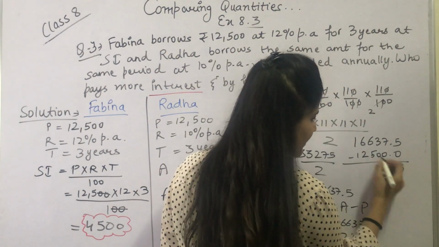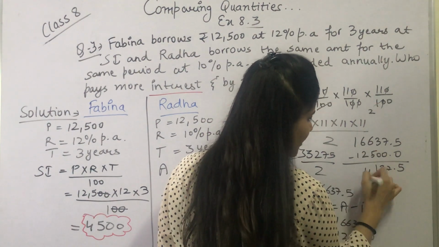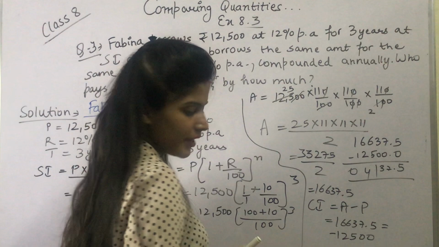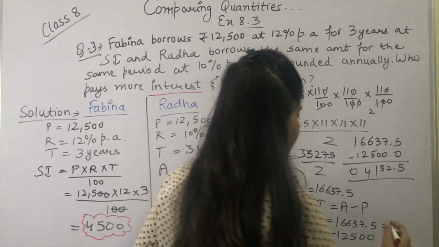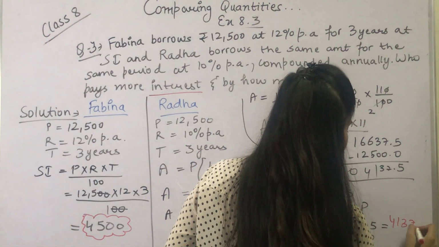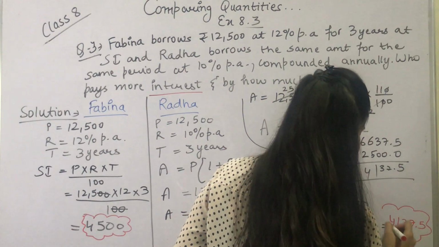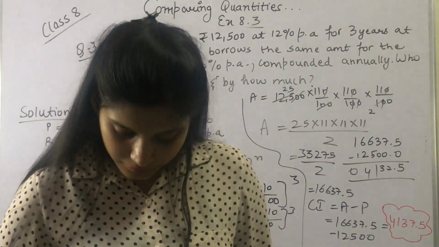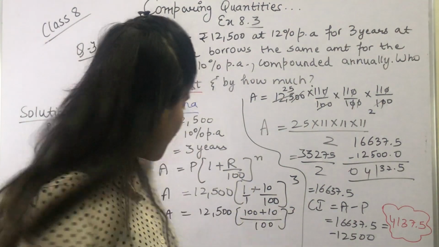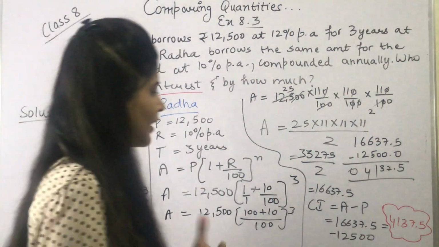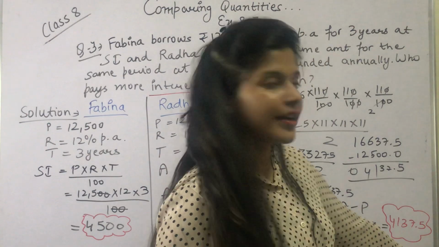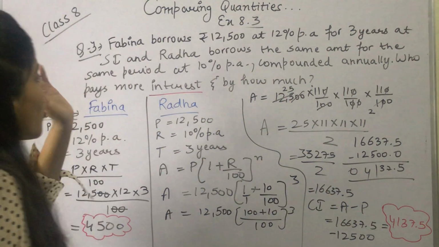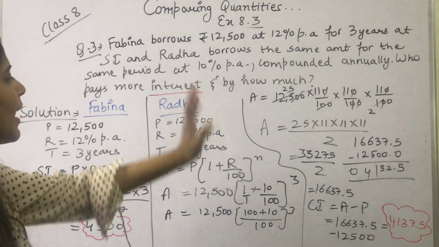Now 37 as it is. 6 minus 5 is 1. 6 minus 2 is 4. So our answer comes out to be 4137.5. So this is Radha's interest. Alright. Now Fabina's interest was 4500. Radha's interest is 4137.5. So now the question says who pays more interest and by how much.